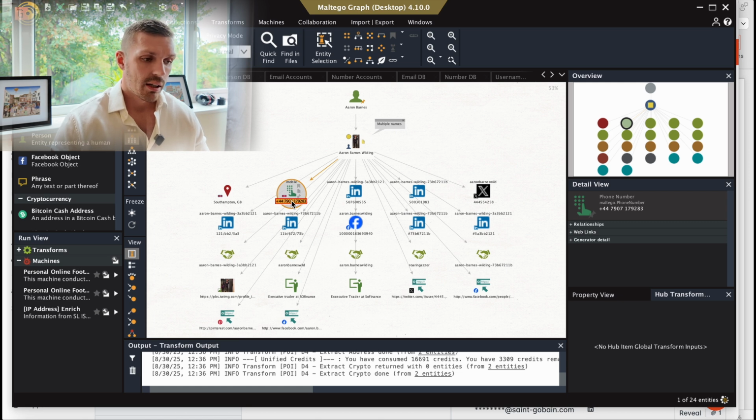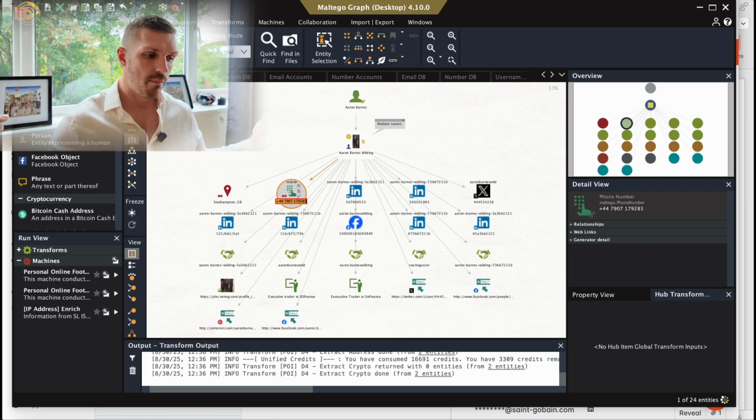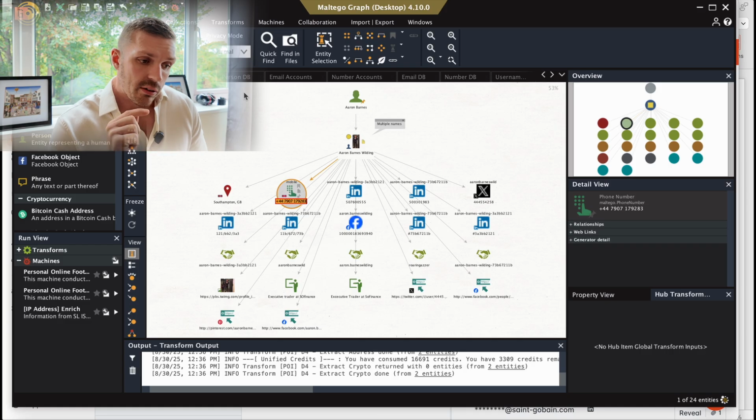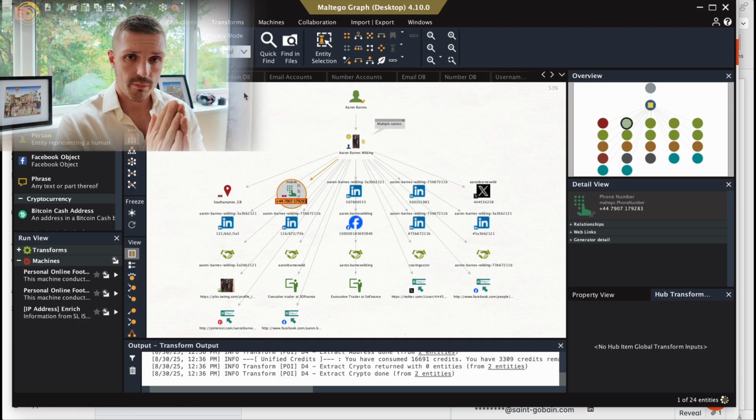I only changed it a few years ago and I realised how badly it was affected and how available it was online. So the next side of this initial digital footprint search is we want to deep dive further into the data breached information. This really is the most powerful for finding personal information, and obviously the security and weakness side of thing makes sense. So what we have found in this initial search is my real name is not Aaron Barnes. I've got a hyphenated last name, a longer one. I just normally shorten it because it's easier. But my full name is Aaron Barnes Wilding.